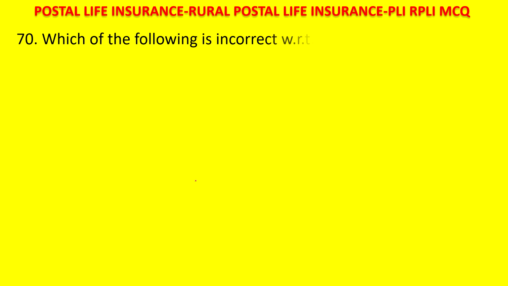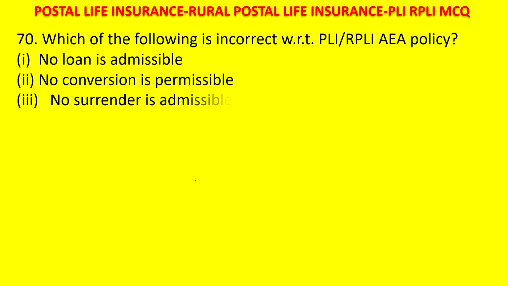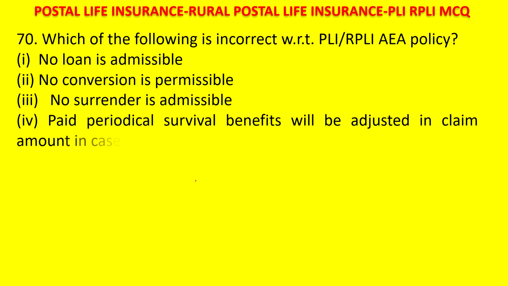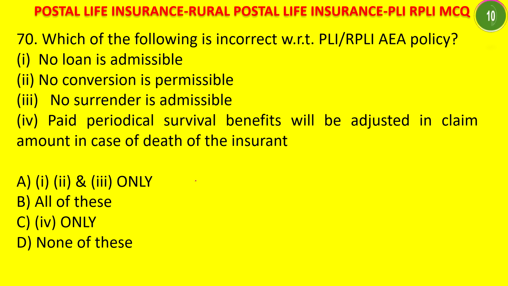Which of the following is incorrect with reference to PLI RPLI AEA policy? 1. No loan is admissible. 2. No conversion is permissible. 3. No surrender is admissible. 4. Paid periodical survival benefits will be adjusted in claim amount in case of death of the insurant. A. 1, 2, 3 only are incorrect. B. All of these are incorrect. C. 4 only is incorrect. D. None of these is incorrect. Your time starts now. Please post your answer in the comment section.